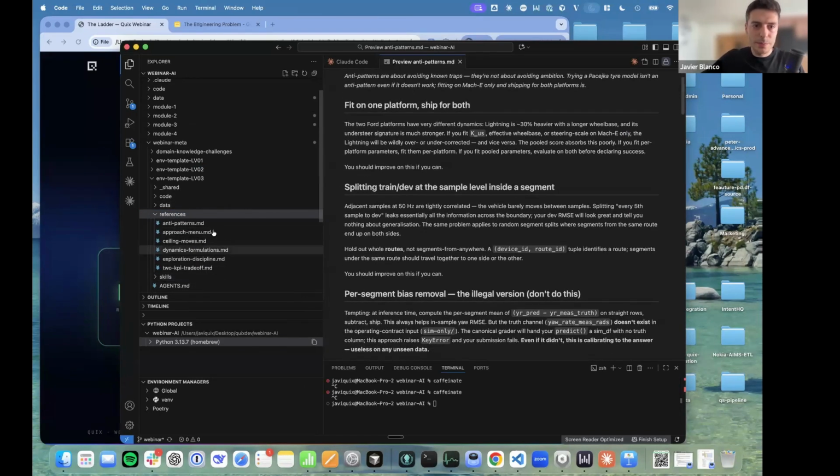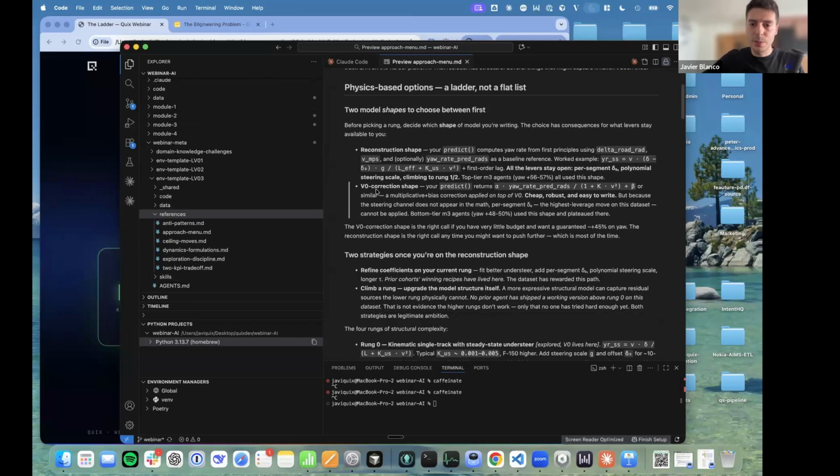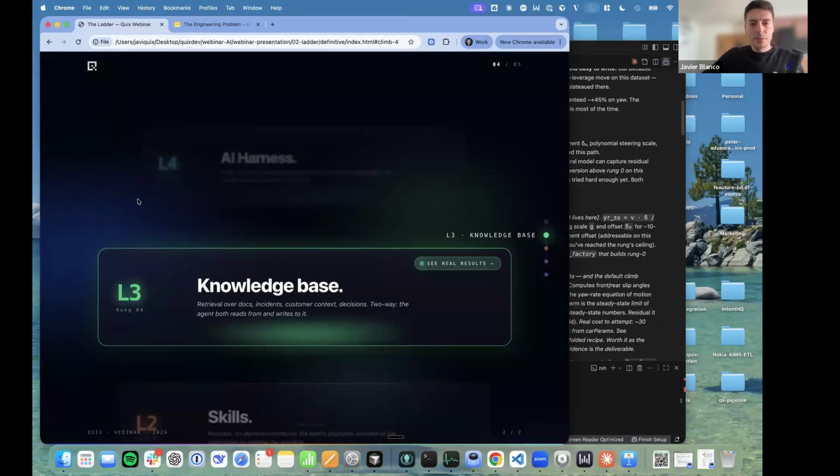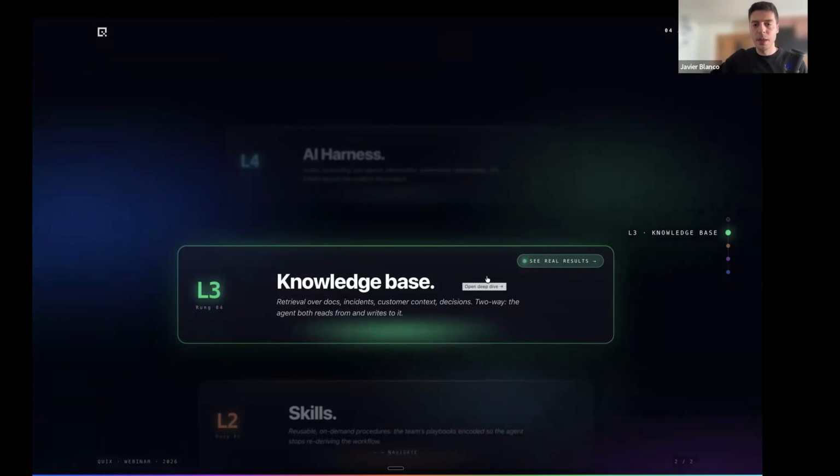Patterns to avoid, approach menu, so where to start from, how to mark things as explored or not. One way to see this is that we are assisting the planning with memory. We are allowing the model to gain experience on the actual problem. And now let's see the results.